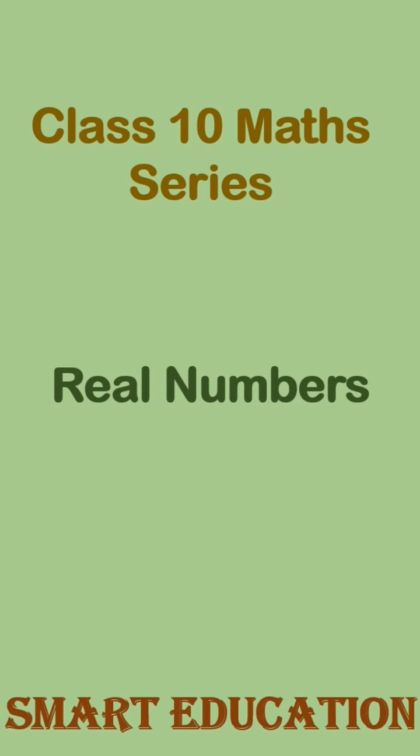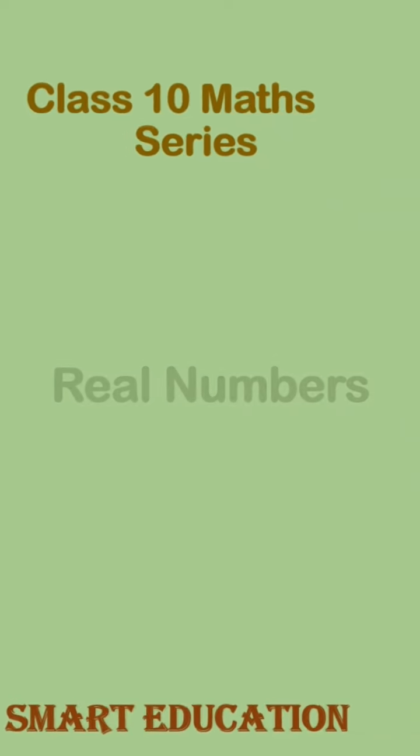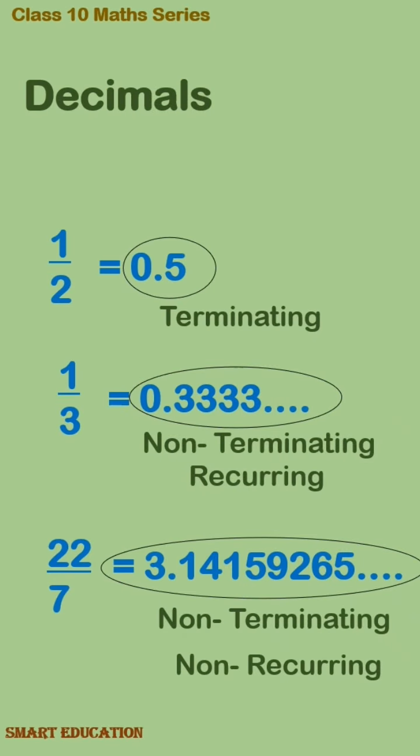We are doing real numbers. Last video में we studied about decimals. हमने समझा था terminating, non-terminating, recurring, non-recurring decimals क्या होते हैं.